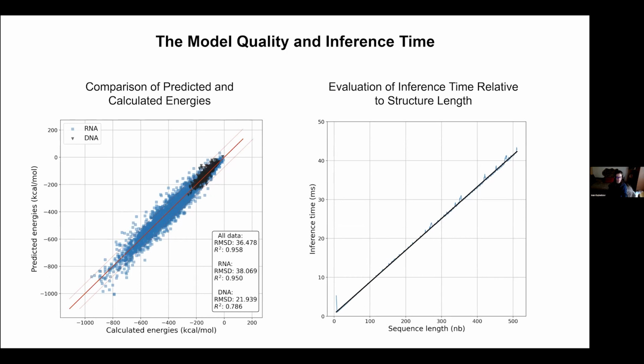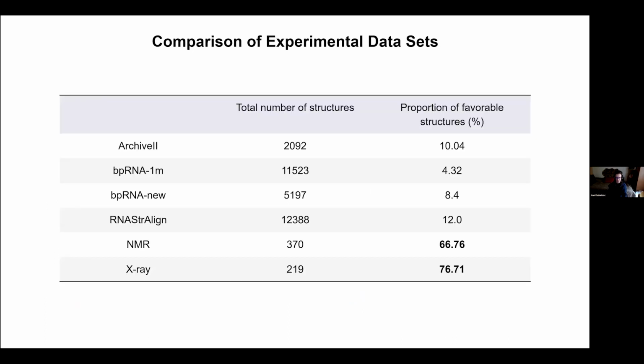The data obtained from molecular mechanics calculations was compared to the predicted values. Determination coefficient and RMSD were used as metrics. With a full dataset, the model R-square was 0.96 and its RMSD was 36.5 kilocalories per mole. One of the distinct advantages of the model is fast inference time compared to complete tertiary structure modeling methods. Edgar calculates the energy within 50 milliseconds for a 512 nucleotide structure and within 10 milliseconds for a 100 nucleotide sequence.